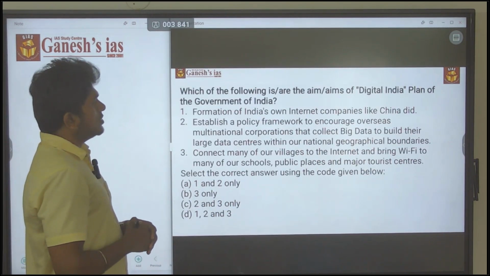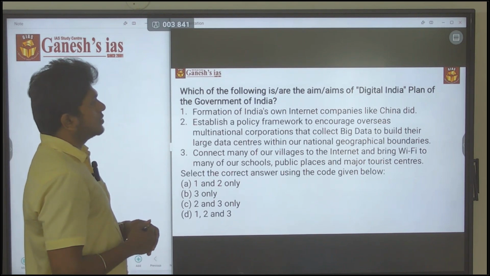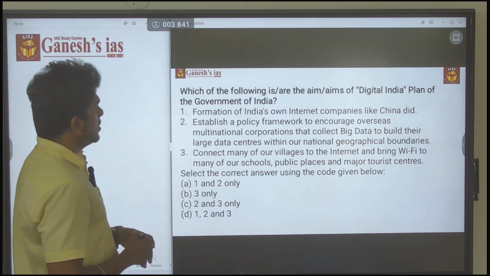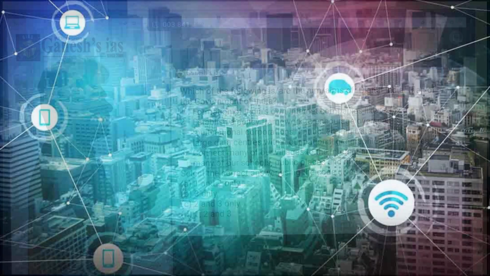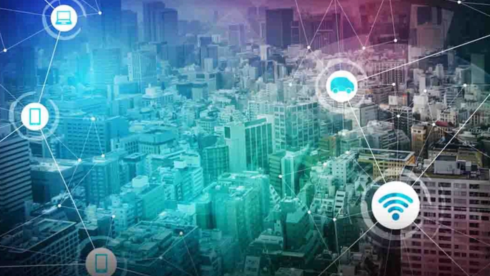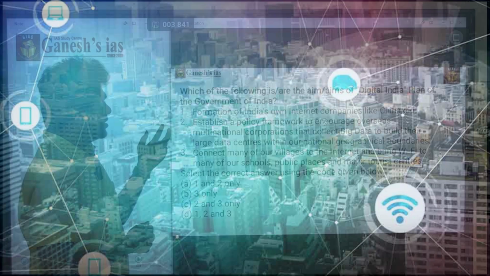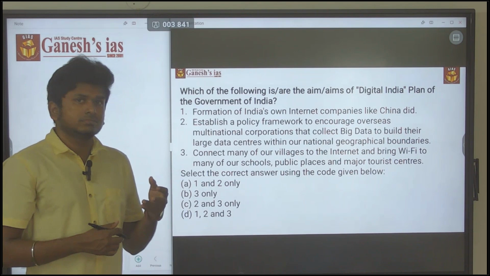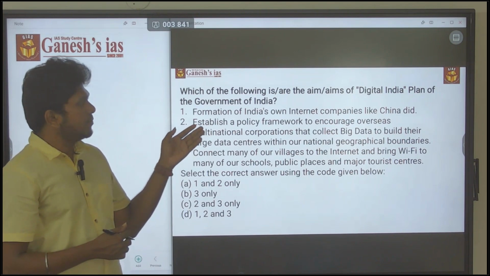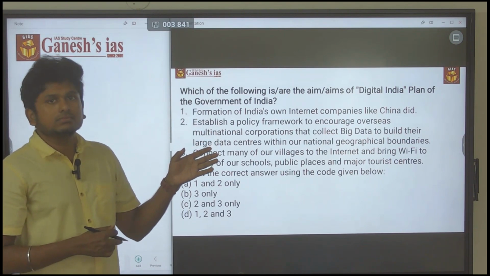Which of the following is the ambition of the Digital India plan of the government of India? Okay. So first statement, formation of India's own internet company. See, it is saying that formation of India's own company. Okay, and also it is comparing with China.